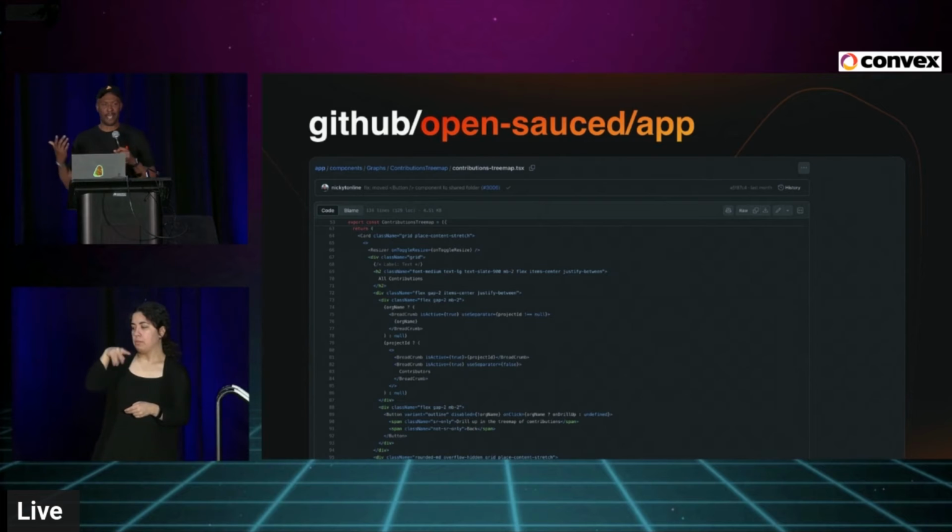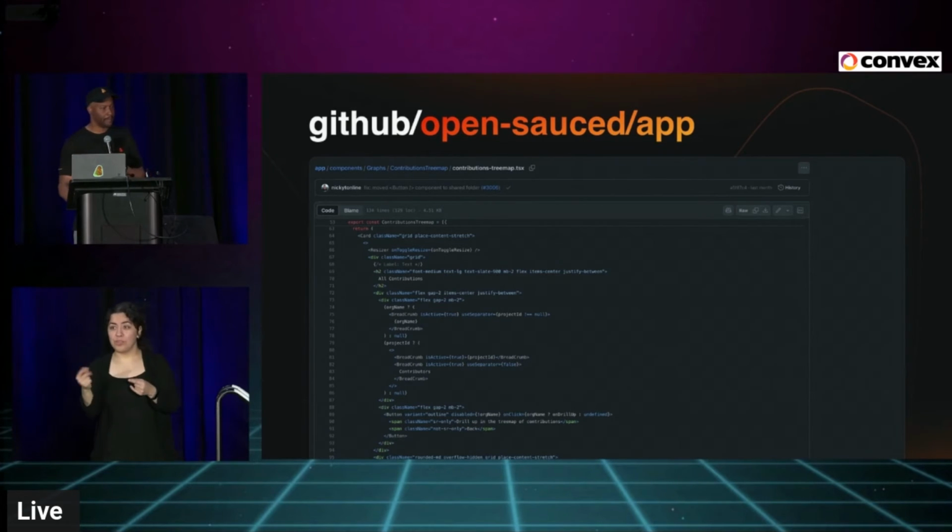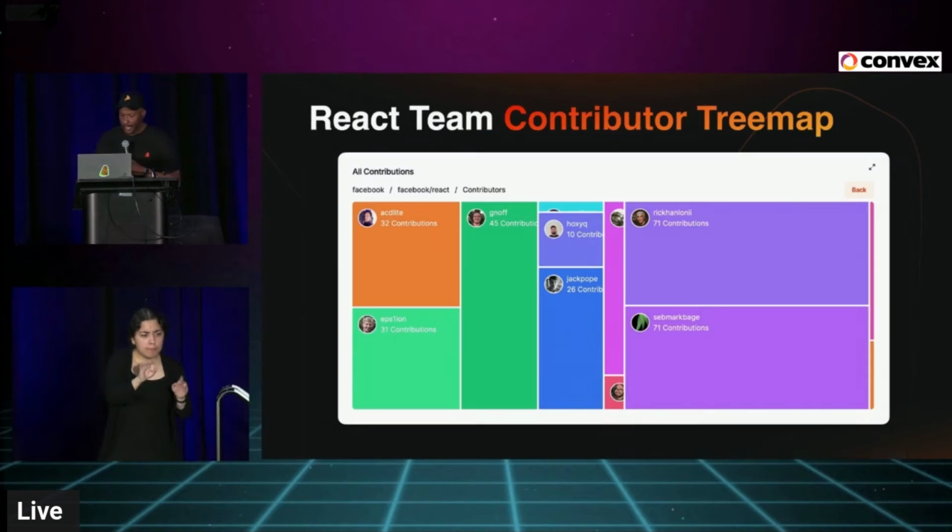I imagine if y'all like doing code, you're going to go into a GitHub repo and poke around. If you find any bugs, open an issue. But this is the actual React team tree map itself. So you can see Ricky's got a ton of contributions. Sebastian's got a ton of contributions.